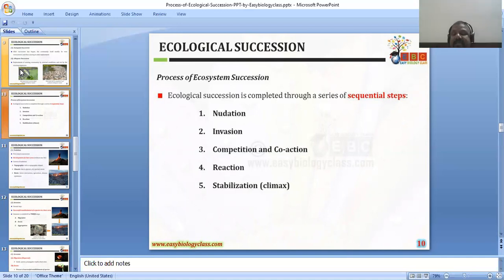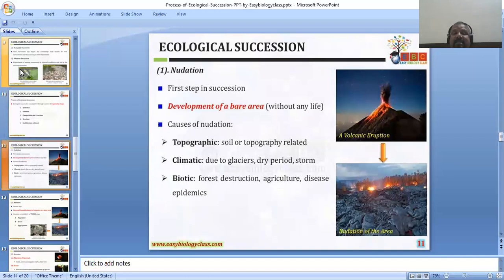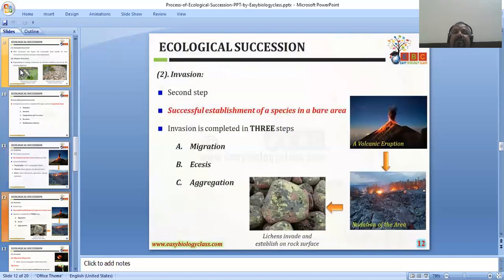First step, we can say nudation. As I said, the first pioneer organisms which come and occupy the bare area is called nudation. Causes of nudation are topographic, climatic, or biotic. Topographic includes soil and topography related causes, climatic includes glaciation, dry period and storm. Biotic includes forest destruction, agriculture, disease and epidemics.